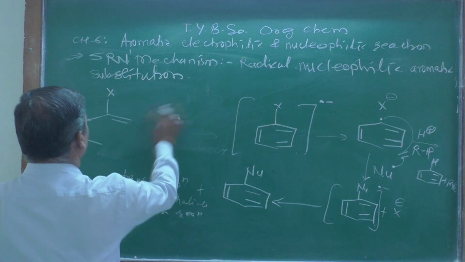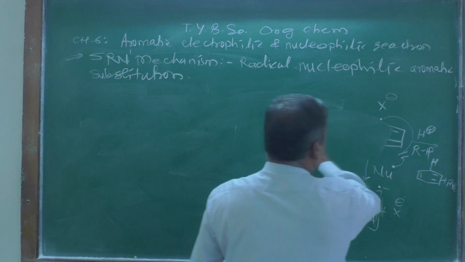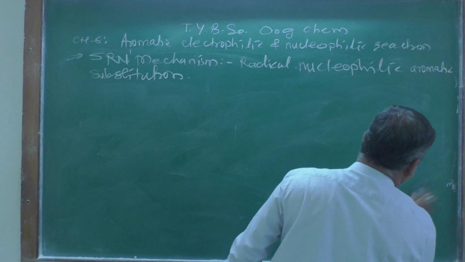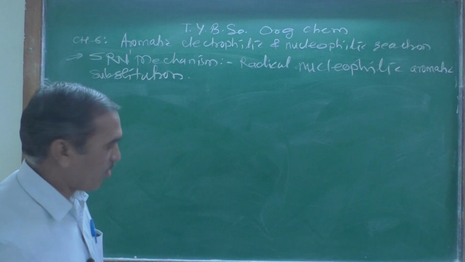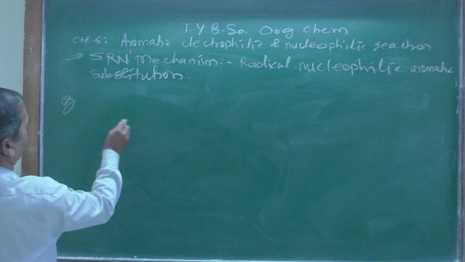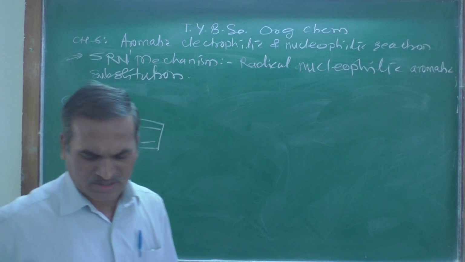So let us see an example of this, how the actual reaction takes place and what type of product is formed. Here I am taking this compound.